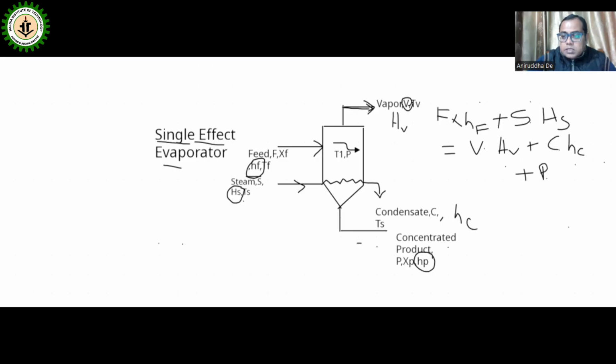Now this is the total heat input and total heat output.